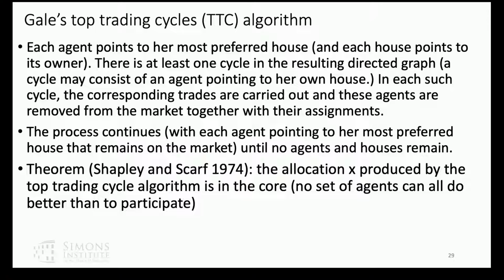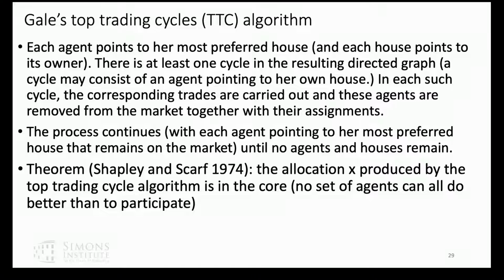You have this preference, strict. To keep it simple, that's not necessary for this part of the proof. Every agent and house are a node in a graph. They're an agent and his initial endowment. And you say to each agent, point to your most preferred house. And every agent points. And now you have a graph of degree 1. So it's simple to find cycles. And a cycle must exist because there are as many agents as houses.